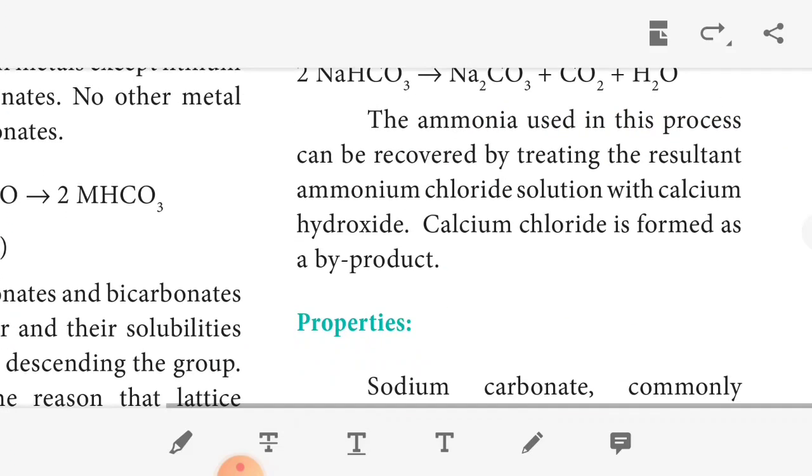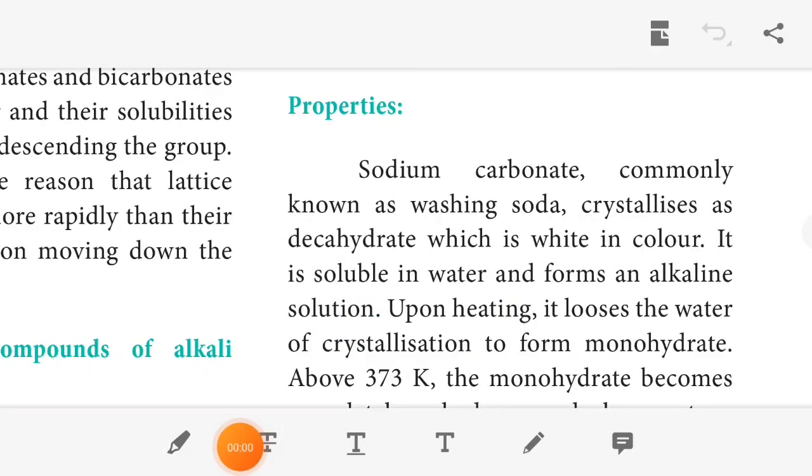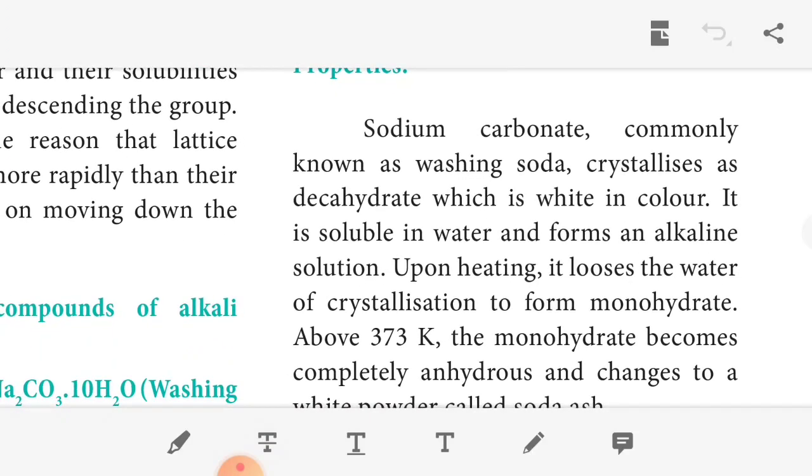Next, the properties of sodium carbonate. Sodium carbonate, commonly known as washing soda, crystallizes as a decahydrate, which is white in color. Decahydrate means that it contains 10 water molecules. It is soluble in water, meaning it dissolves in water and forms an alkaline solution. Alkaline solution means a basic solution.